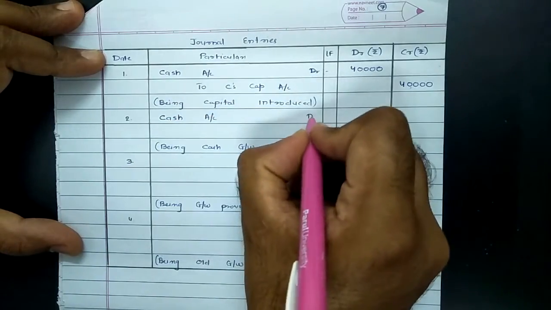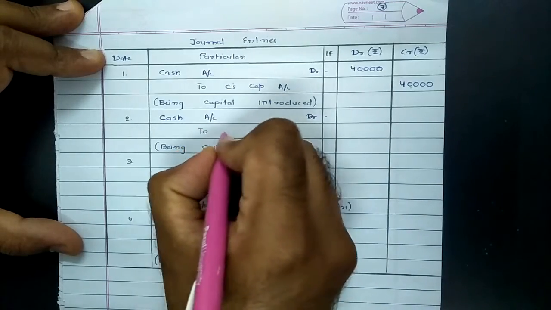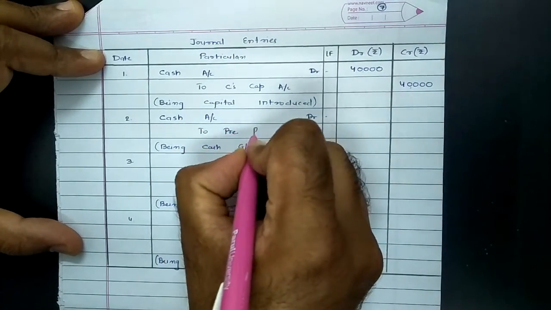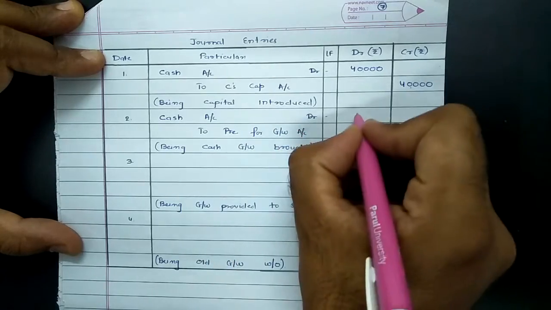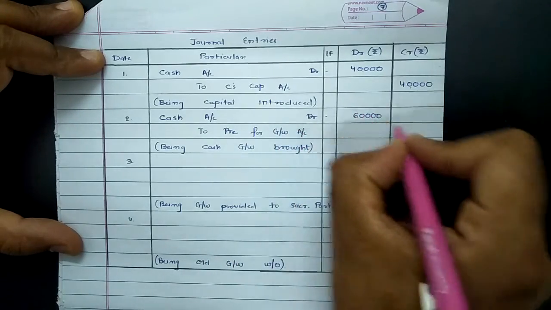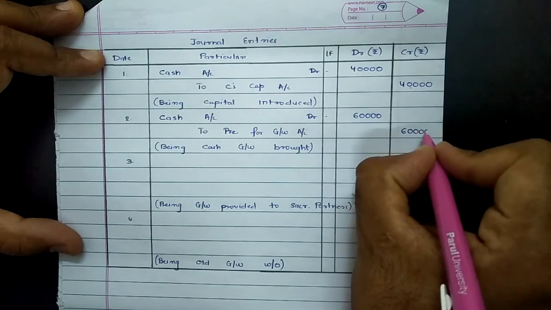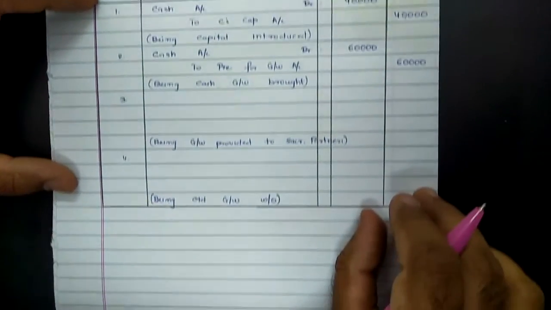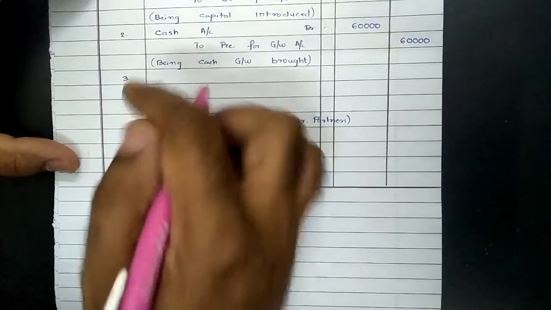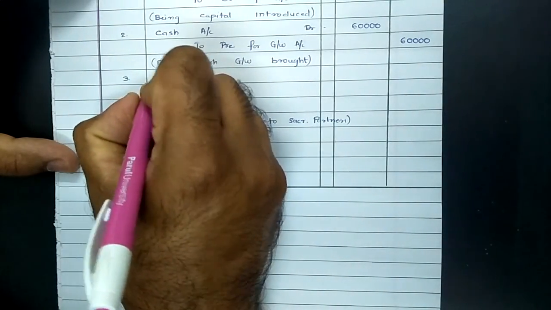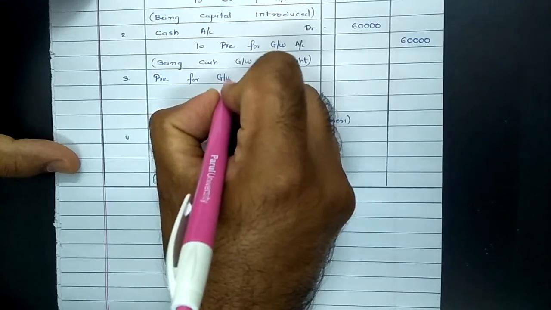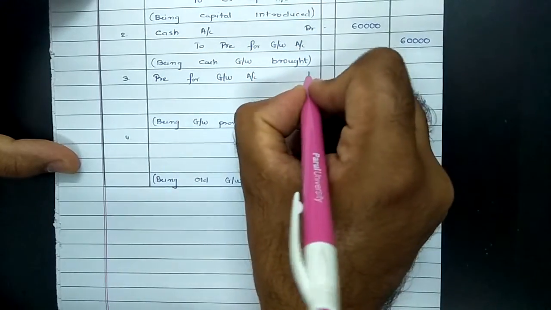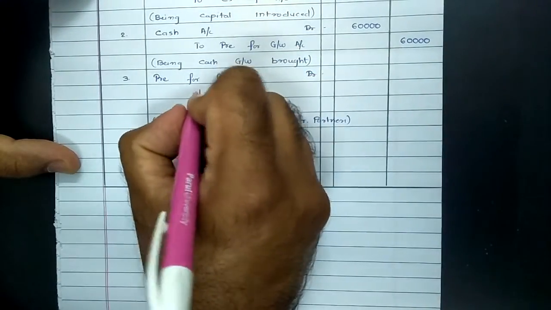Again in the same way, cash account debit to premium for goodwill, which was rupees 60,000, and the same goodwill is to be provided to sacrificing partners. As sacrificing partners receive it, their capital accounts would be credited. So the entry will be premium for goodwill account debit to A's capital account.